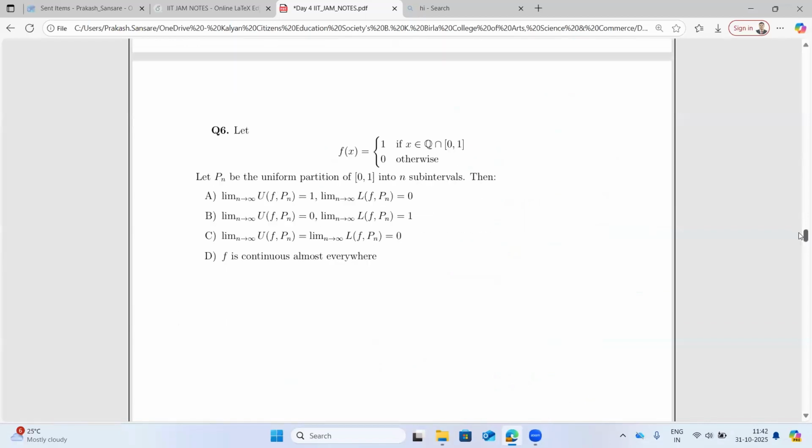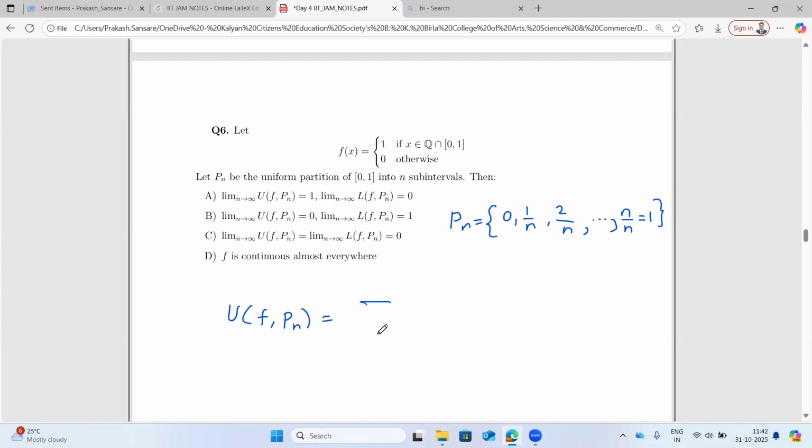Now here is a question. If I have f(x) equal to 1 for rational x and 0 for irrational x on the interval 0 to 1, and Pn is a uniform partition. So what is a uniform partition? Your Pn is basically 0, 1 by n, 2 by n, and so on up to n by n, which is equal to 1. Then you have to find U(f,Pn) and L(f,Pn), and then take the limit. So what will be U(f,Pn)?